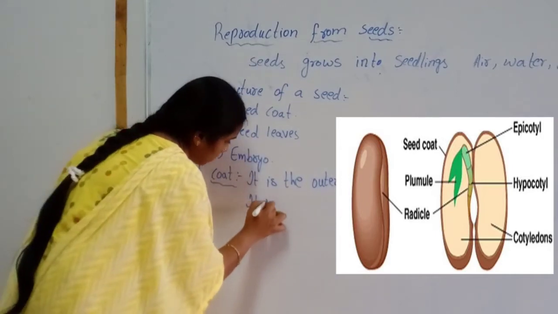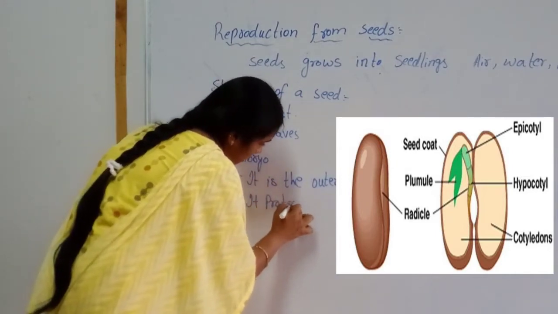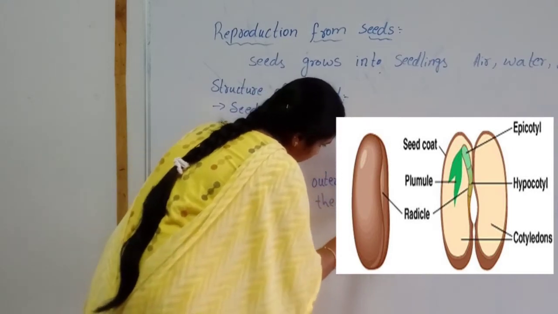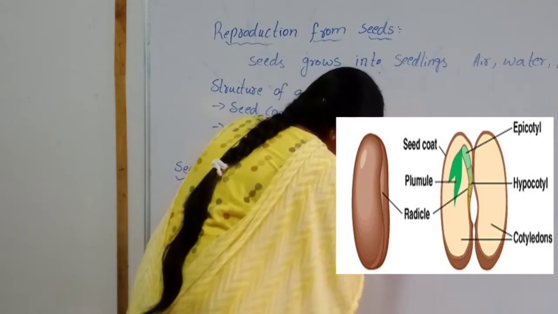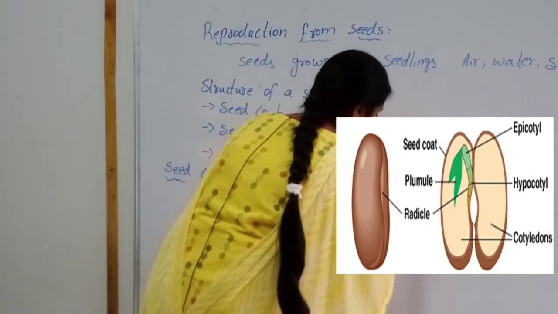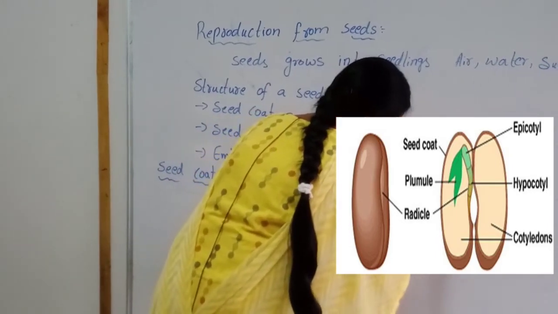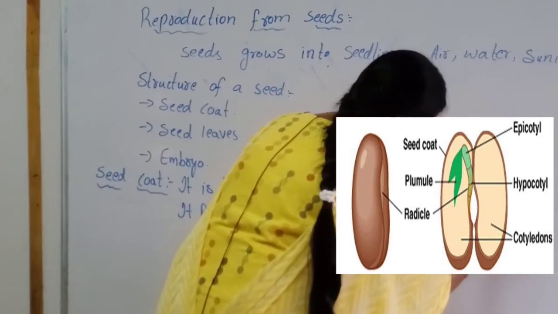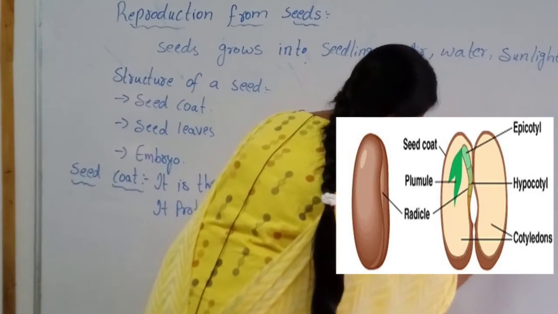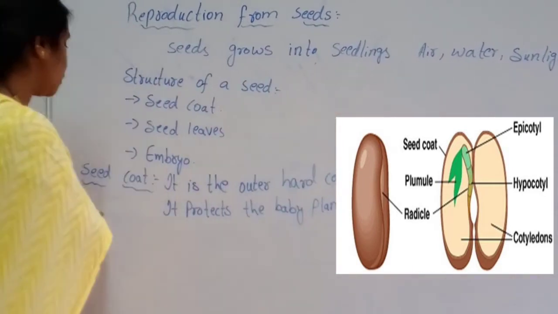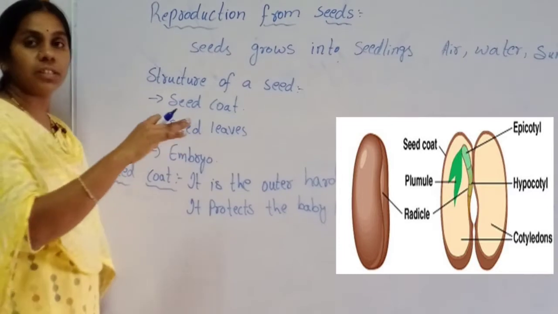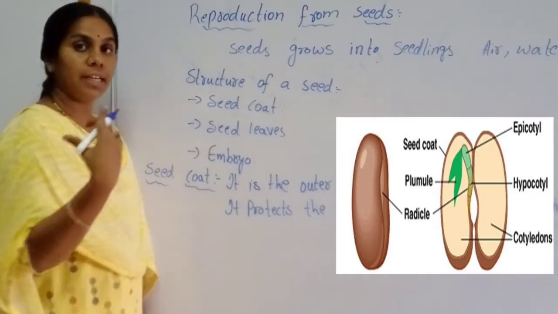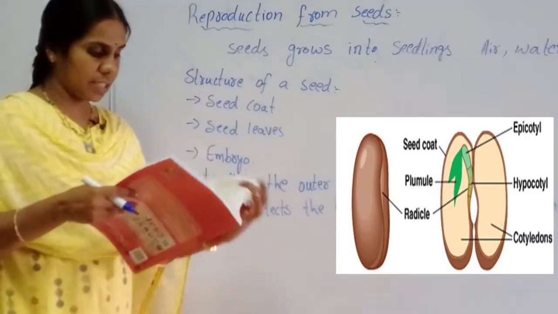It protects the baby plant until the seed germinates.